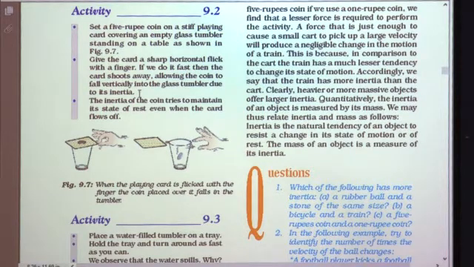So, this is again due to the inertia of the coin. The inertia of the coin tries to maintain its state of rest even when the card flies off. Even if there is no card, the coin wants to remain in the same state of rest. That is why it falls in the glass.